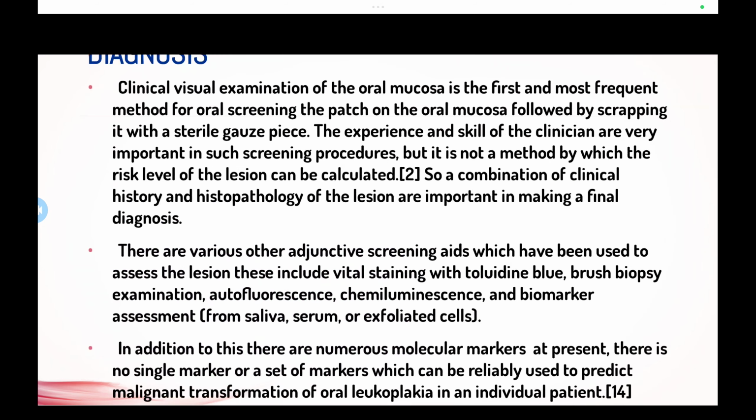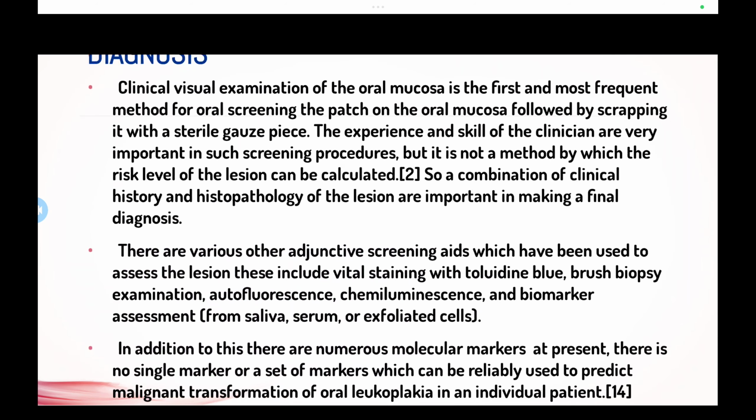Diagnosis. One of the first and most important steps is to clinically and visually examine the patch and get an idea that it is leukoplakia, differentiating it from others like lichen planus and other diseases. Clinical visual examination of the oral mucosa is the first and most frequent method for oral screening of the patch on the oral mucosa, followed by scraping it with a gauze piece.